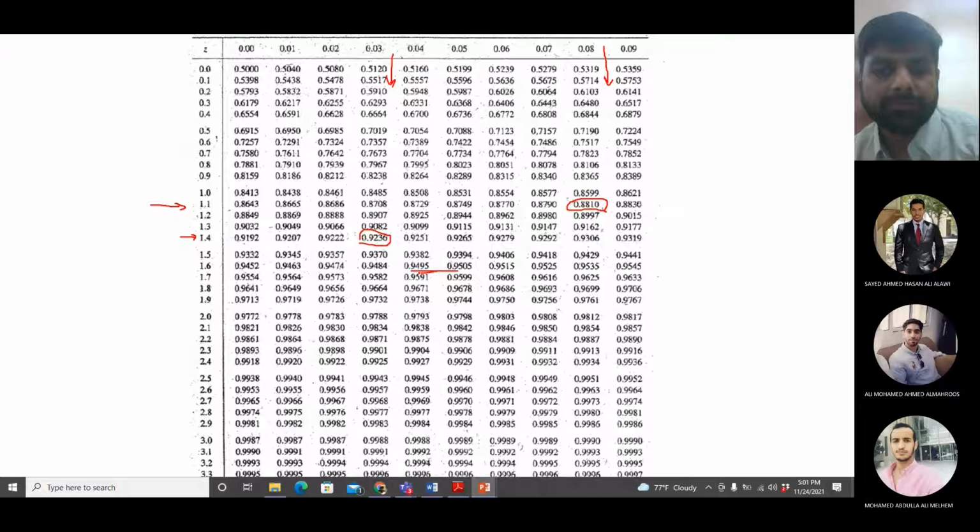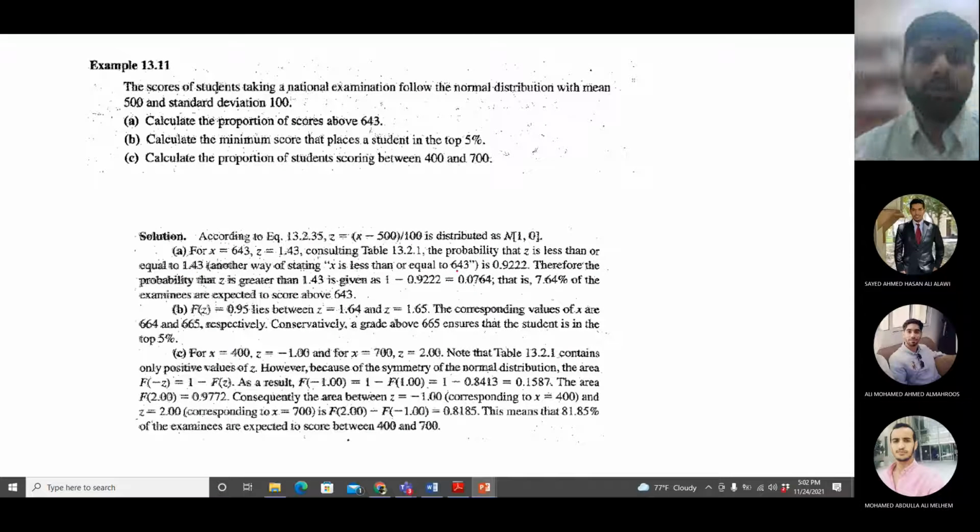95% is here between these two values. If you come here, then you are more than 95%, right? If you are having this value, then you are less than 95%. So somewhere between them we have the probability, and this probability is at 1.64. This is at 1.6 from here and 0.04 from here. And this one is at 1.65. So 95% lies between 1.64 and 1.65.